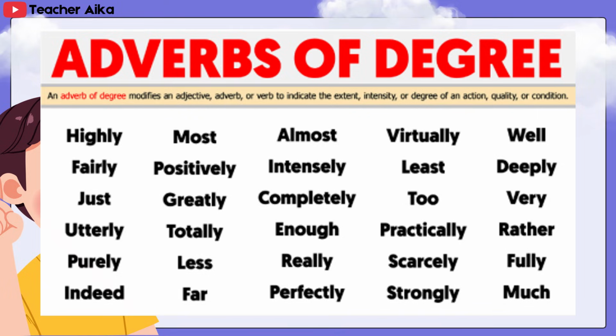Here are examples of adverbs of degree: highly, fairly, just, utterly, purely, indeed, most, positively, greatly, totally, less, far, almost, intensely, completely, enough, really, perfectly, virtually, least, too, practically, scarcely, strongly, well, deeply, very, rather, fully, much.